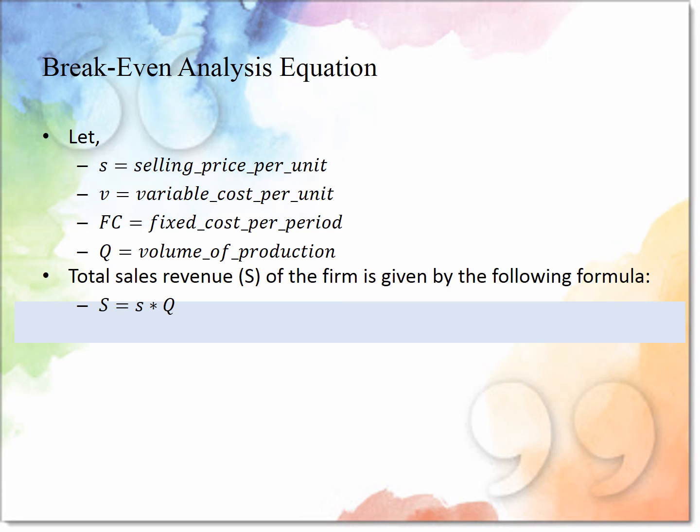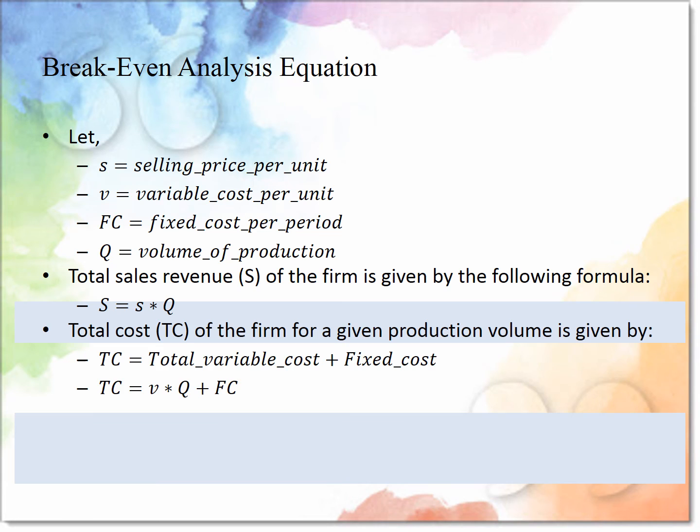S is equal to small s, the selling price per unit, into volume of production, capital Q. Total cost, capital TC, is equal to total variable cost plus FC, fixed cost.